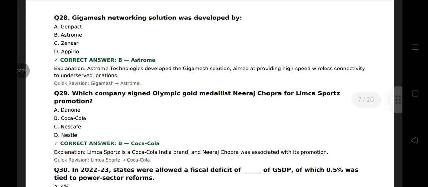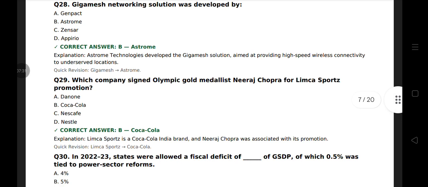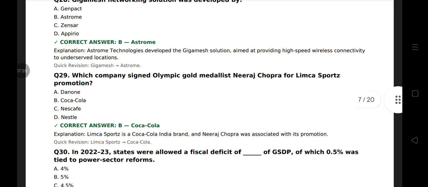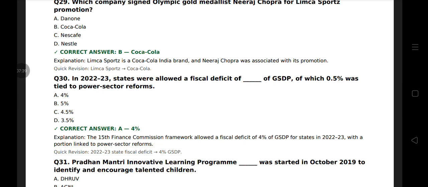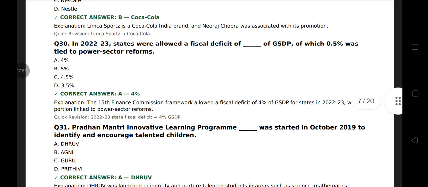Question 29. Which company signed Olympic gold medalist Neeraj Chopra for Limca Sports promotion? That is Coca-Cola. Question 30. In 2022-23, states were allowed a fiscal deficit of dash percent of GSDP, of which 0.5% was tied to power sector reform, that is 4%.